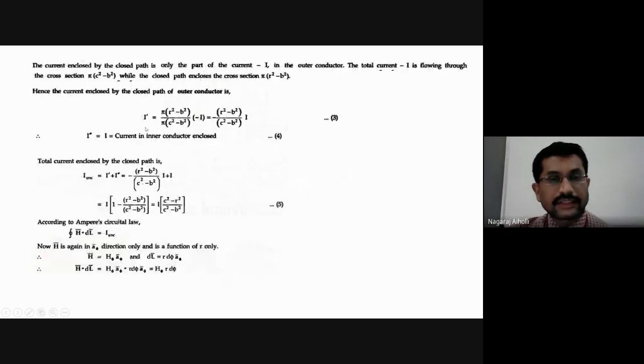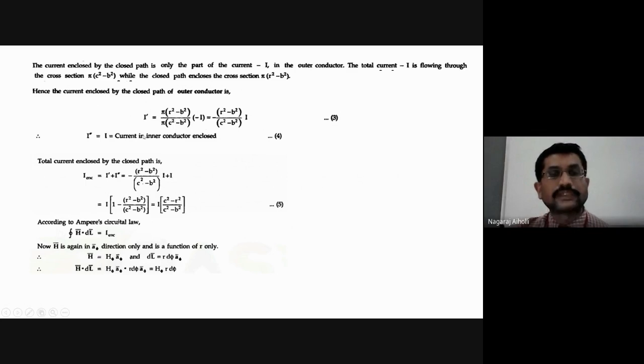Hence, the current enclosed by the closed path of the outer conductor. What is the current enclosed by the closed path of the outer conductor? It is I dash. Again, we are considering it as I dash. The region that we are considering with the radius r, its current is I dash. How do we get this formula? That is the main current. The main cross section is pi into c squared minus b squared. For this cross section, the total current is minus I. Therefore, for the cross section pi into r squared minus b squared,